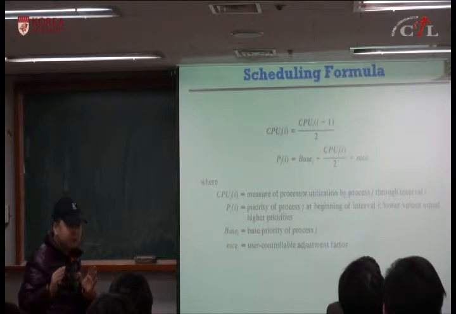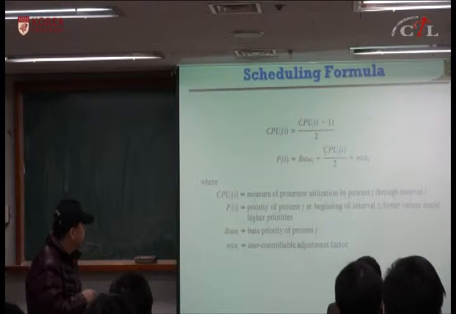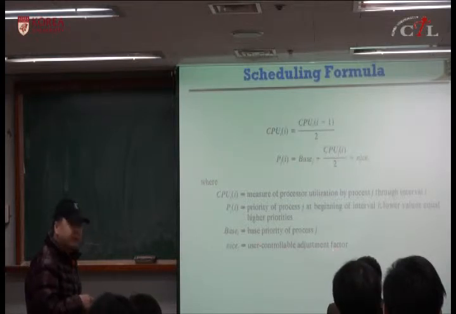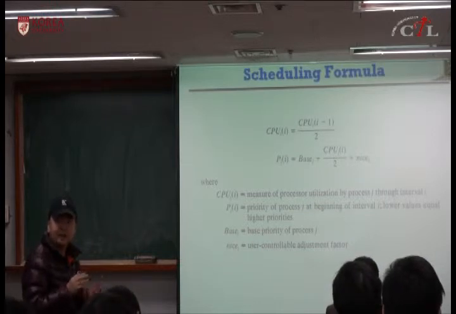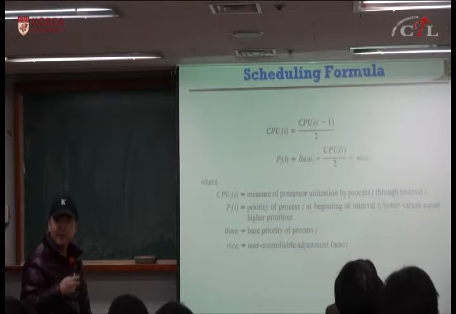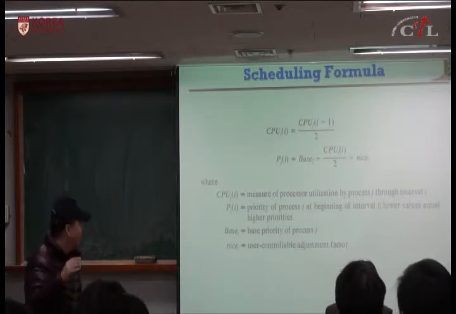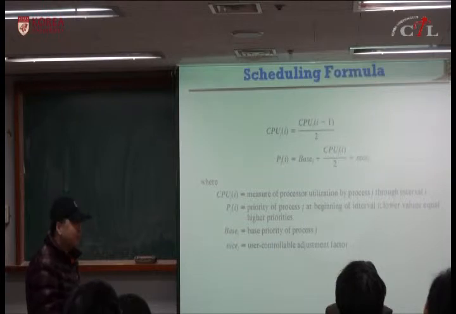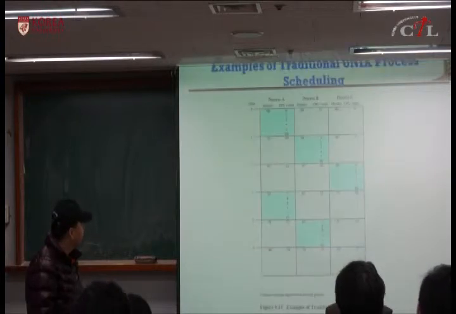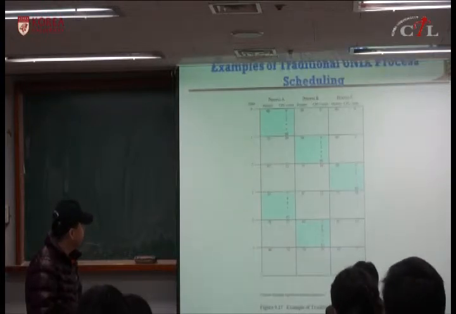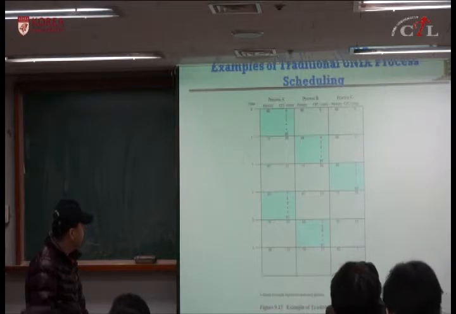So they are not looking at the group, but they are looking at the previous interval CPU utilization, and they add this number to the base priority, and nice is a user controllable adjustment factor. In the Unix system there is a command called nice. Using nice you can control priority. So by having nice you can increase or decrease your process priority. So this is an example of traditional Unix process scheduling.